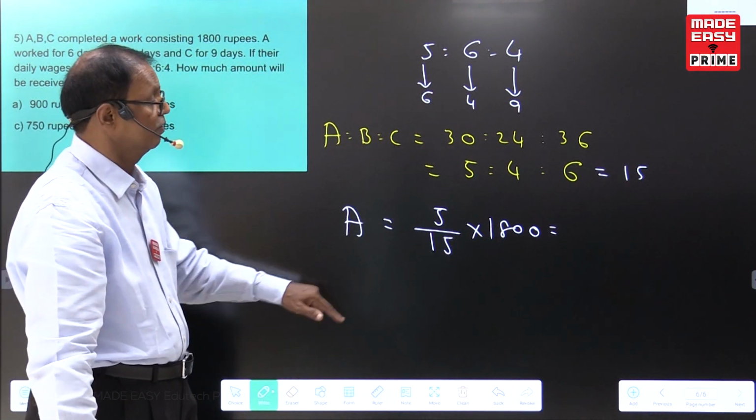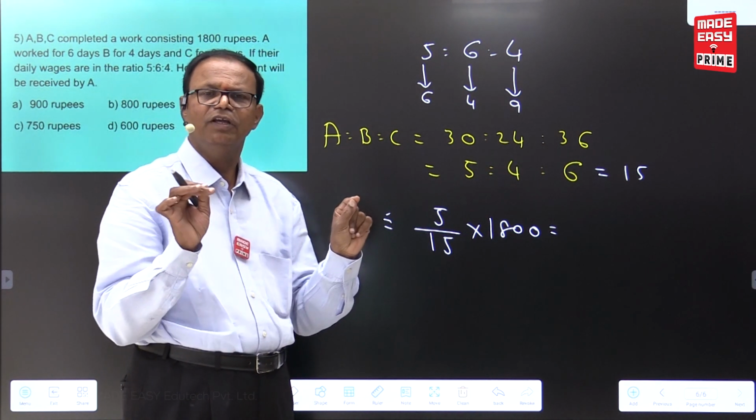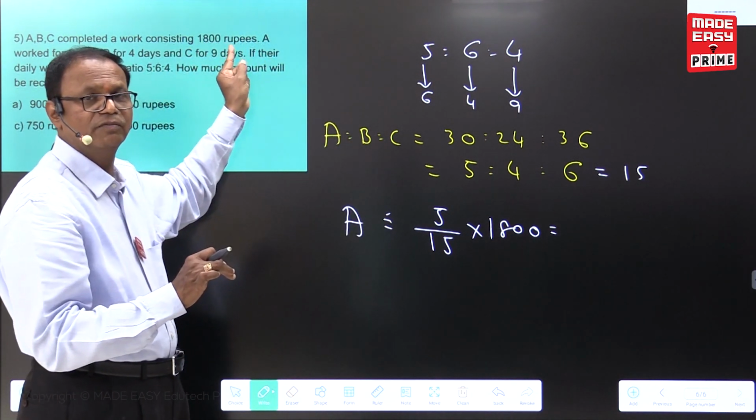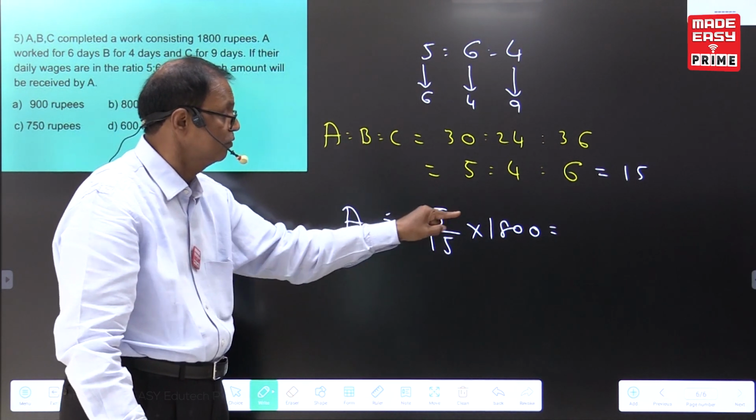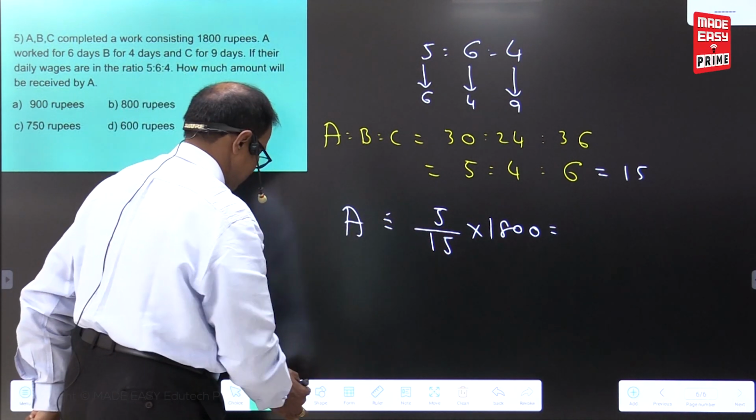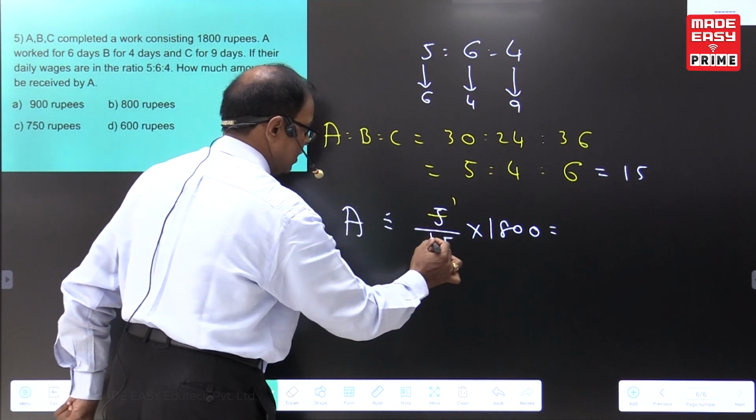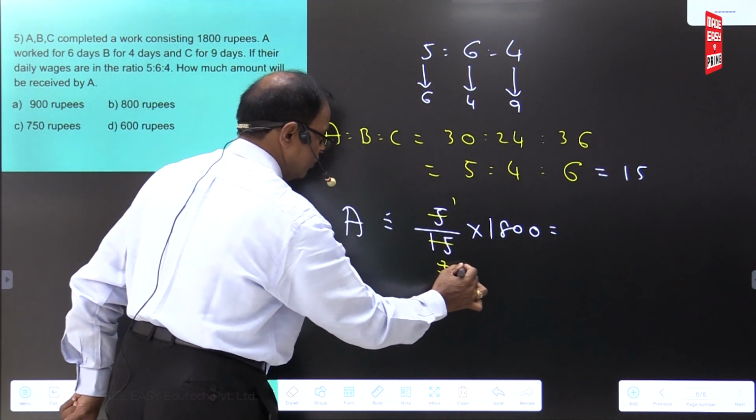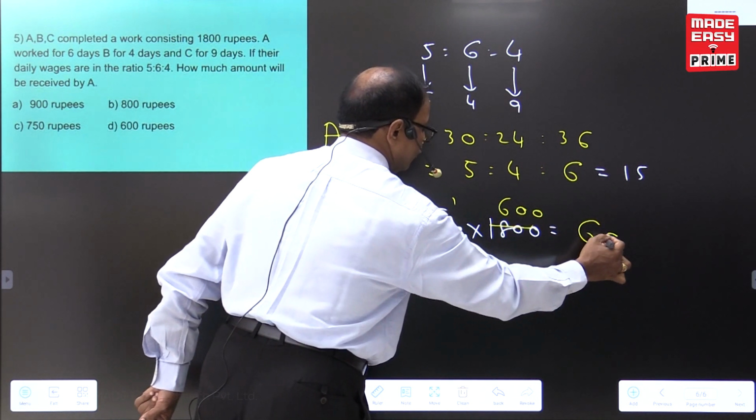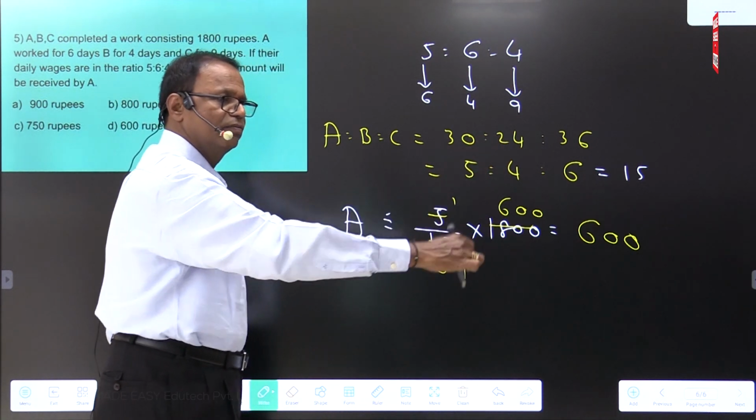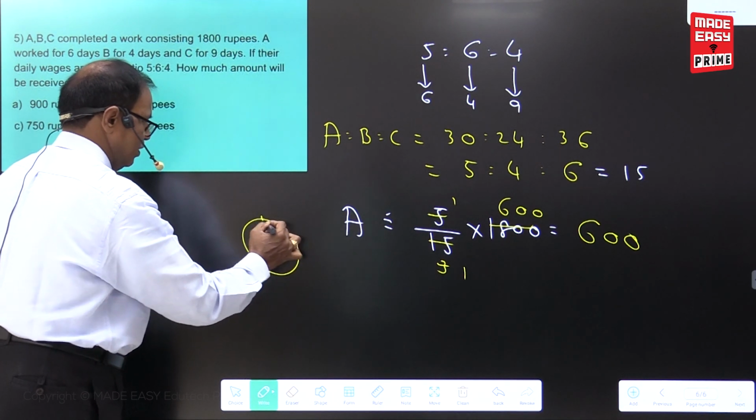I am repeating once again. 5 plus 4, 9. 9 plus 6, 15. 15 equal parts, 1800 rupees. 5 equal parts. 5 by 15 into 1800. Here what you can see: 5 into 1 times, 5 into 3 times, 3 into 1 times 600. So A's amount is equal to 600 rupees. According to our multiple choice, D is the answer.